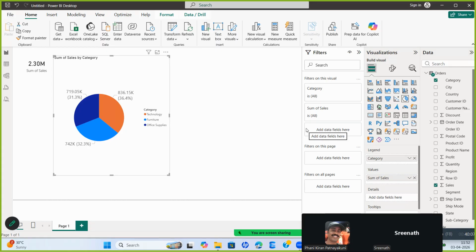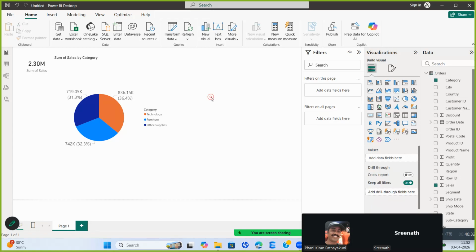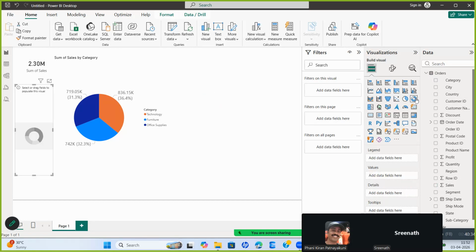Got it? So we have done one small analysis. If the company says, Srinath, tell me which is non-profit making, we will close that business and concentrate on the other businesses and be number one in those. What is the one that you can suggest to shut down? Office supplies, right? Now look at this second visual. I'm going to take one more visual here.